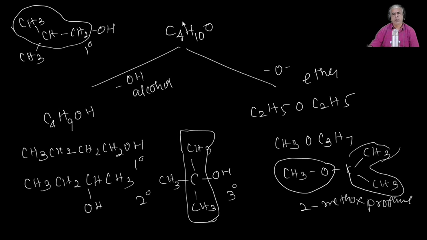So here let me say C4H10O, and we can write this as C4H9OH and C2H5OC2H5. In this case the oxy linkage is here, whereas here is the hydroxyl group. So this is alcohol, this is ether, and because of the difference in the nature of the functional group, they are called functional isomers.